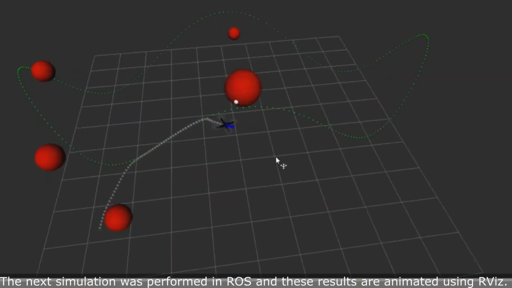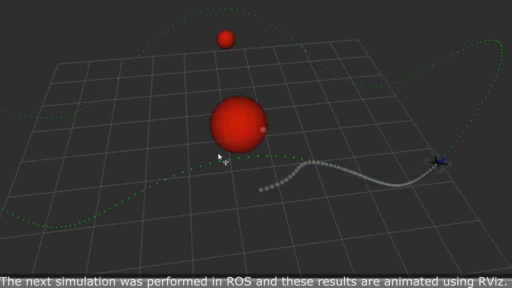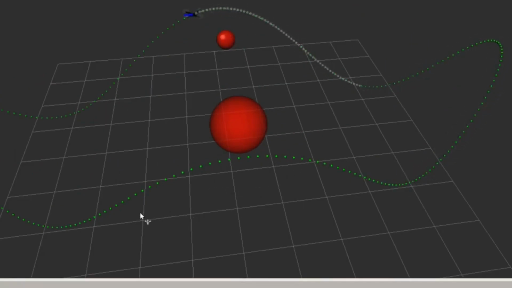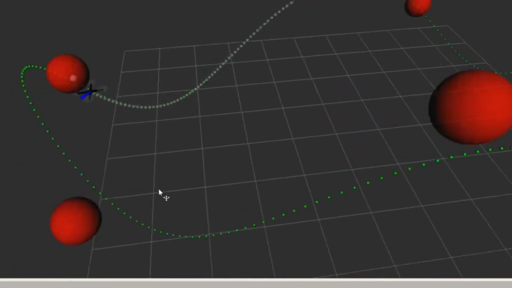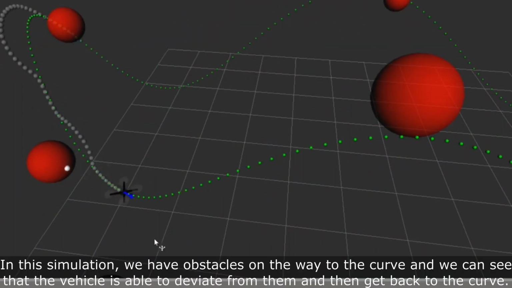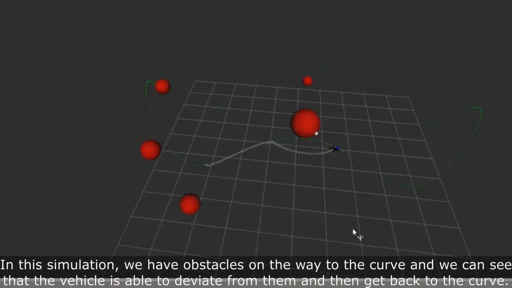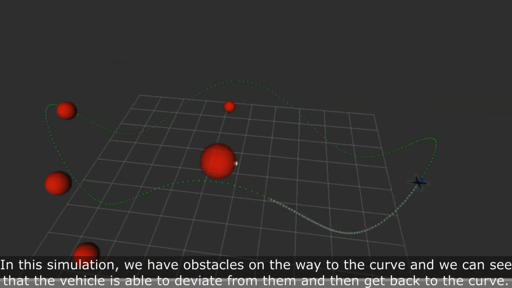The next simulation was performed in ROS and these results are animated using RViz. In this simulation, we have obstacles on the way to the curve and we can see that the vehicle is able to deviate from them and then get back to the curve.